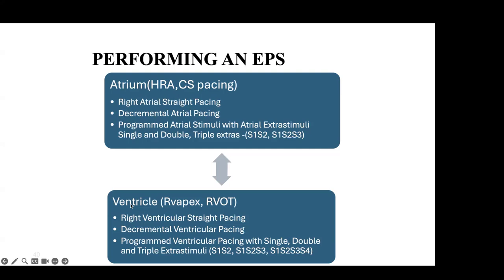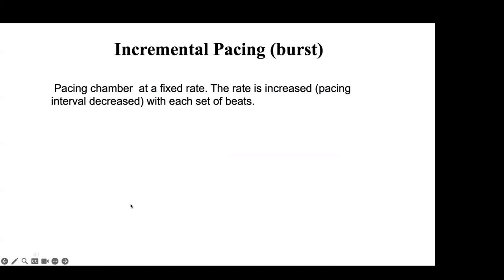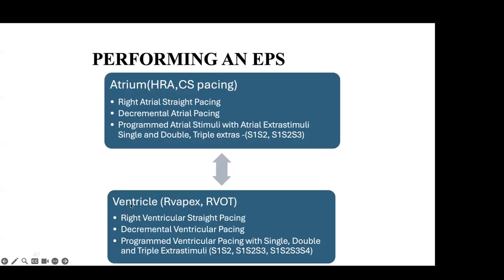So these are three types of pre-excitation that we are using, and why we are doing the EP study. So EP study we are doing to induce the tachycardia and see the property of the conduction tissue. Now coming to the second part, how we are going to do. So there are two protocols, we call atrial and ventricle protocols. So when we are doing from the atrium, we are giving the pacing rate and seeing how the SA, AV and conduction systems were. And then we go for the ventricular pacing from the two sides, either from the right ventricular outflow tract or right ventricular apex. We pace the ventricle and see how the conduction is happening.